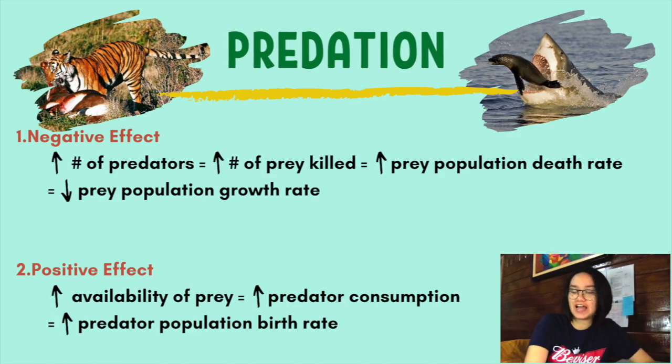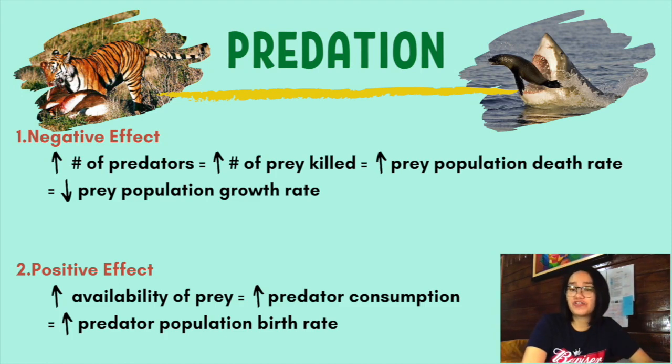Let's take predation as an example. There are two effects, the negative and the positive. First, let's look into the negative effect, which is on the prey population. Predators function as agents of mortality by capturing and killing individual prey. So if there is an increase in the number of predators, there is also an increase in the number of prey killed because more predators will be searching for food resources. This then leads to an increase in the death rate of the prey population, consequently decreasing the growth rate of the prey population.